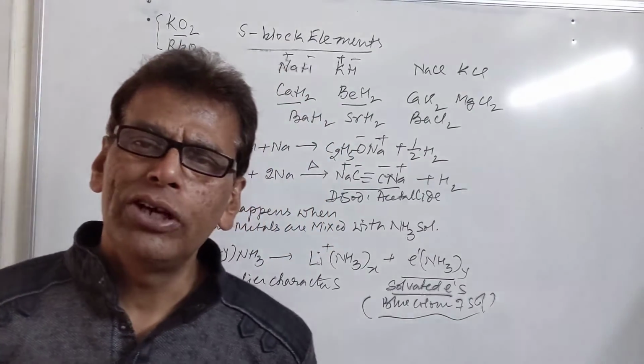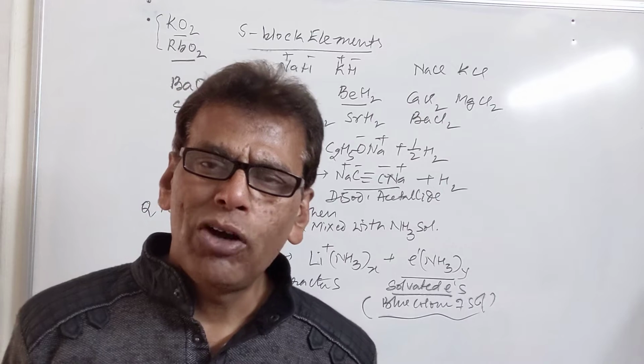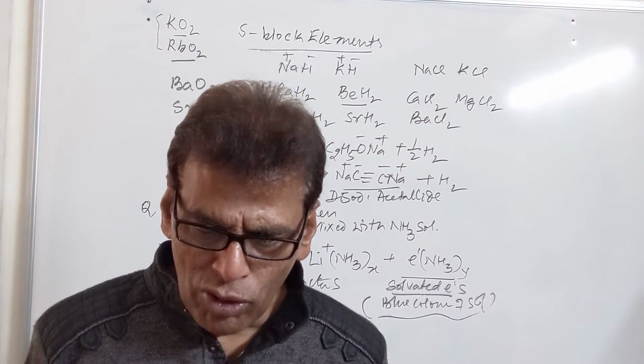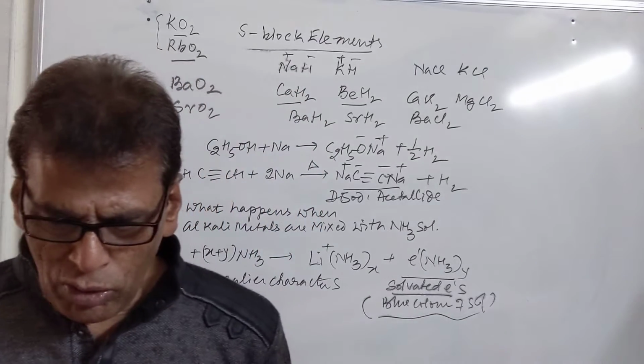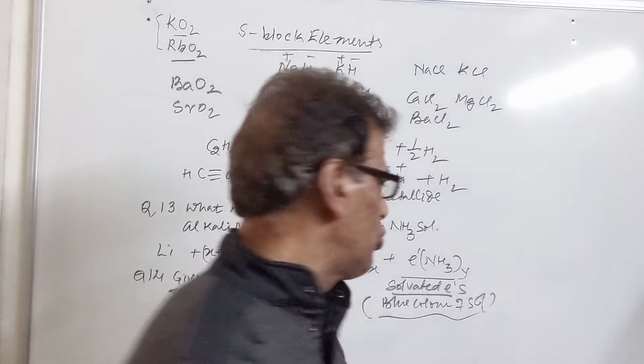Then what is the formula of washing soda? That is Na2CO3·10H2O. What is the formula of quicklime? That is CaO. What is the formula of baking soda? NaHCO3.